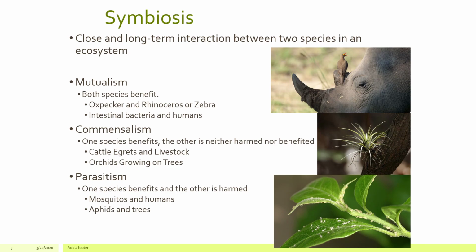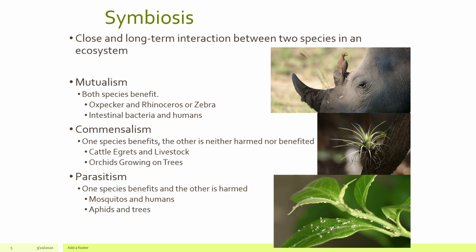Commensalism is where one species benefits and the other is not harmed or benefited. So you can think of that as being a relationship where only one really sees a gain, but the other is indifferent. So it's not like it's harming it, but it's also not giving it any extra benefit. An example of that is cattle egrets and livestock. As livestock move through different areas as they're grazing, the cattle egrets will come in afterwards and eat the different kinds of insects that are in their manure and in the droppings. The cattle egrets will benefit, and the livestock really doesn't see any positive or negative impact at all.